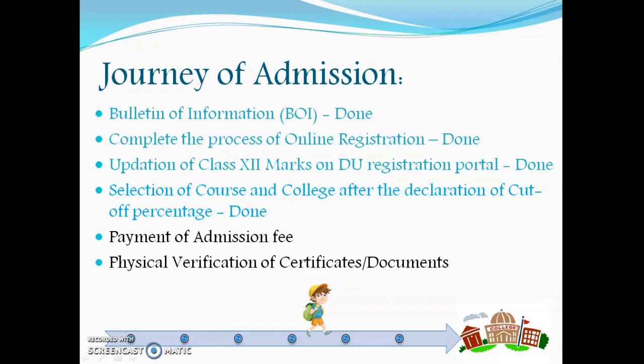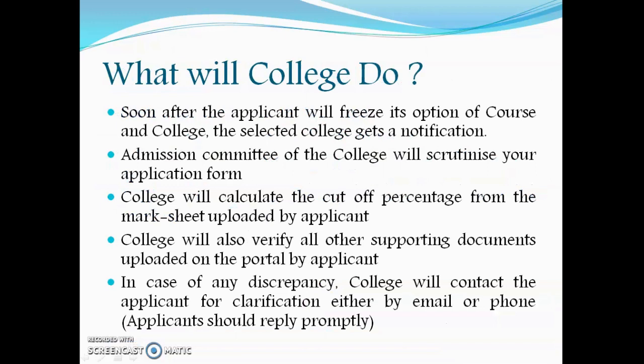Now, once you have selected this, the job of the college starts. Now what will the college do? Soon after the applicant freezes their option of course and college, the selected college gets a notification. The admission committee of that college will scrutinize your application form. The college will calculate the cutoff percentage from the mark sheet uploaded by you.